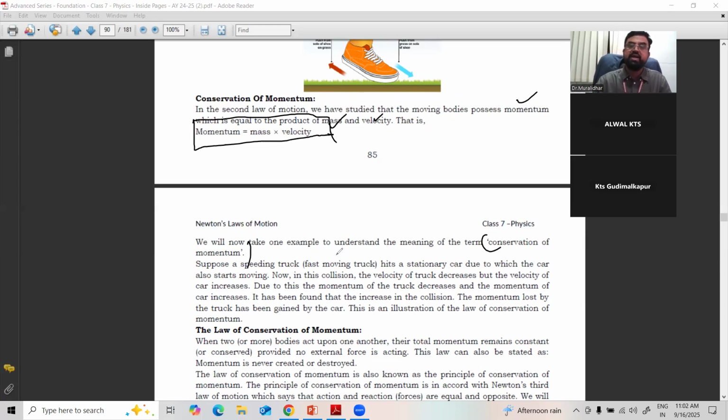Suppose a speeding truck, a fast moving truck, hits a stationary car. A car is stopped, a truck is coming and hits the car, so the car also starts moving. Now in this collision, this accident, the velocity of the truck decreases, but the velocity of the car increases. Very interesting. Suppose here one car is there.